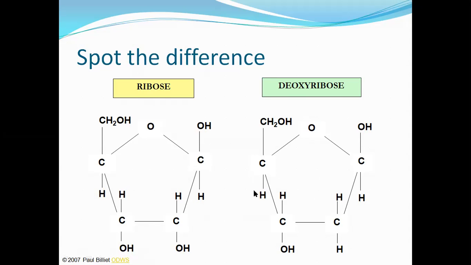So what is the difference between these? See here, towards the third position, sorry, the second position.